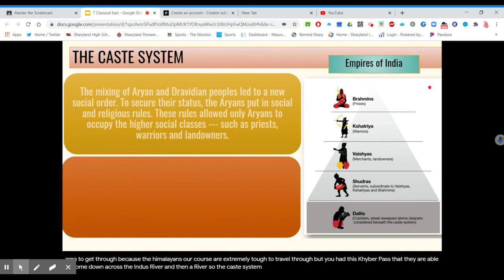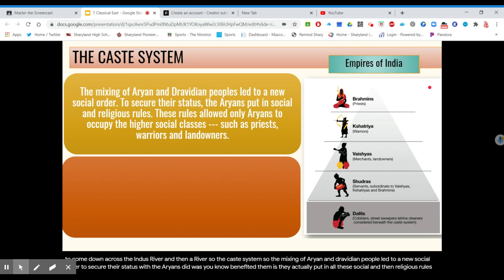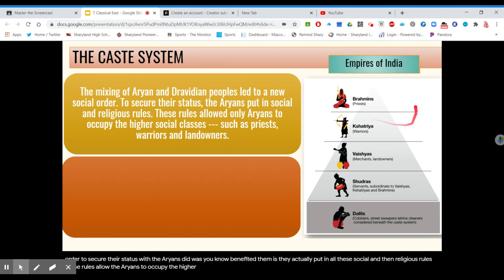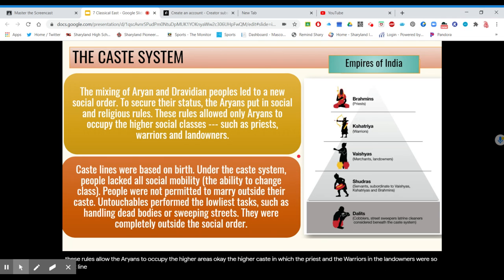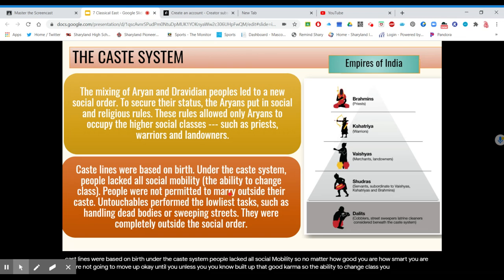So the caste system. The mixing of Aryan and Dravidian people led to a new social order. To secure their status, what the Aryans did that benefited them is they put in all these social and then religious rules. These rules allowed the Aryans to occupy the higher castes, in which the priests and the warriors and the landowners were. Caste lines were based on birth. Under the caste system, people lacked all social mobility. So no matter how good you were, how smart you were, you're not going to move up, unless you built up that good karma. You didn't have the ability to change class at all.